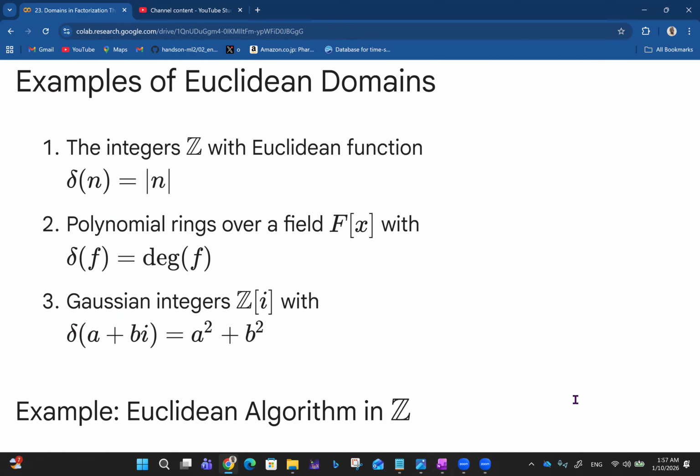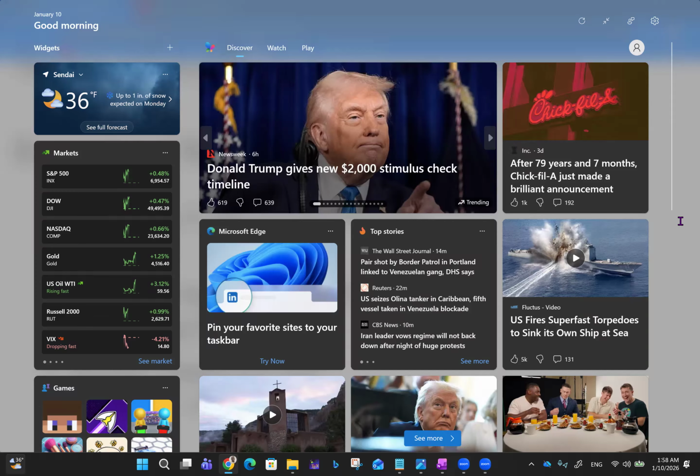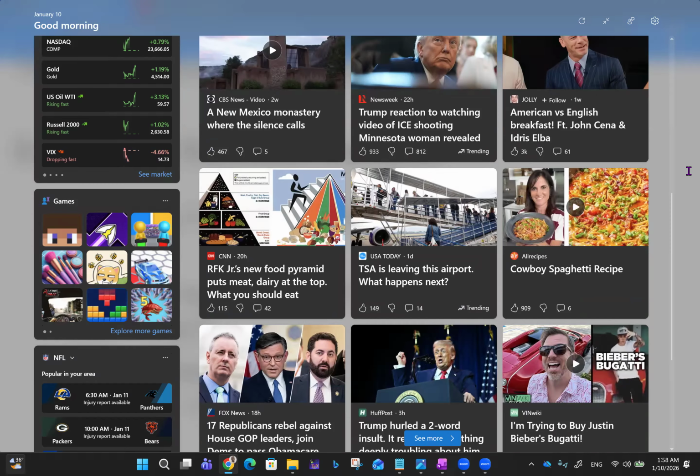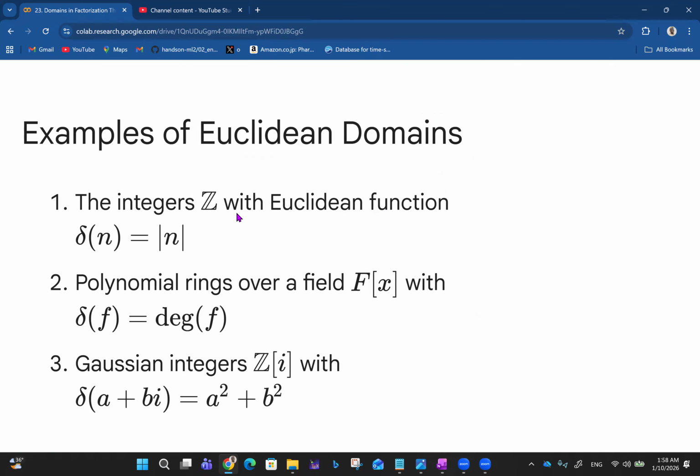So let's look at examples right here. Examples of Euclidean domains. The integers, the set of integers Z, with Euclidean function delta of n equals the absolute value of n. I'm not sure if this is absolute value or order. I believe it should be order, right? Maybe order. Then, two, polynomial rings over a field F of x, with delta of f equals degree of f. So I think this should be order of n. Yeah, delta of f is the degree of f.